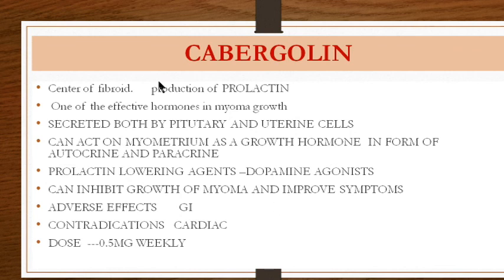And what is the drug of choice? The drug of choice is cabergoline. And the dose is 0.5 milligram, which has to be given once weekly, and you can continue it. Of the various side effects, the major side effect is gastrointestinal, nausea and vomiting, and of the various contraindications, the most important is that you avoid giving it to those who have cardiac ailments.